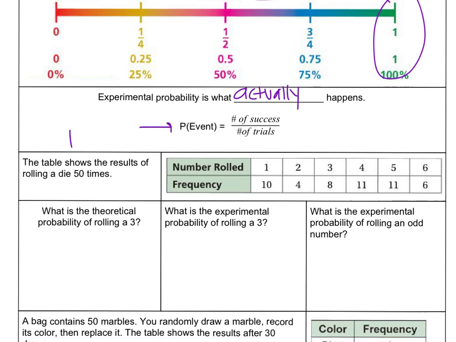So the probability of whatever event we want, so the probability of heads, would be the number of successes divided by the number of times we tried it, so the number of experiments we did. Okay?